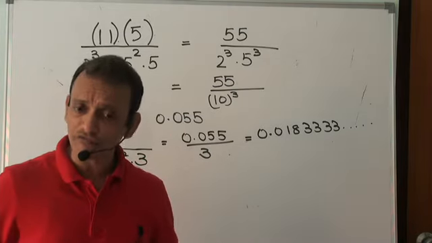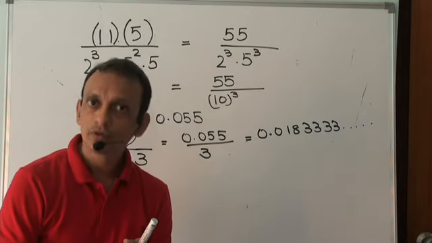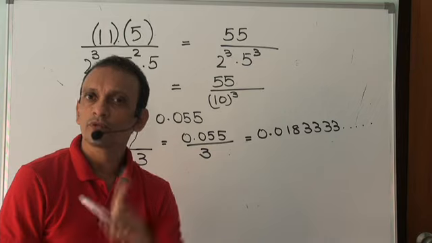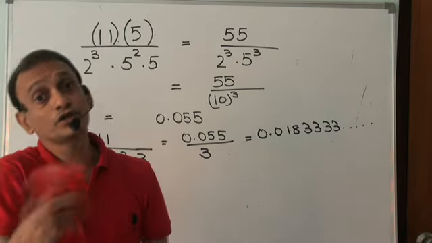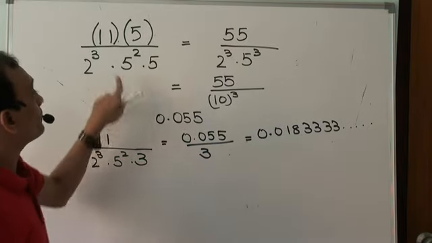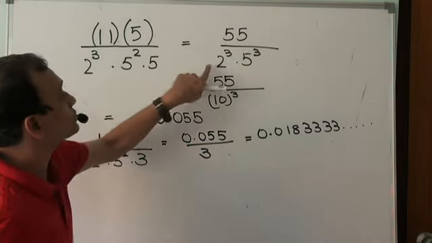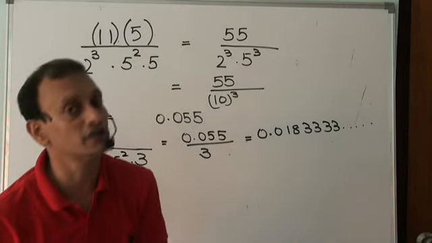The two classes of rational numbers, very clear, right? There could be terminating. Terminating would happen when numerator and denominator have no common factor, and the denominator is of the form 2 to the power m into 5 to the power n. That's when we'll have a terminating decimal.